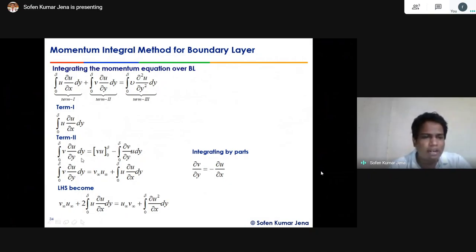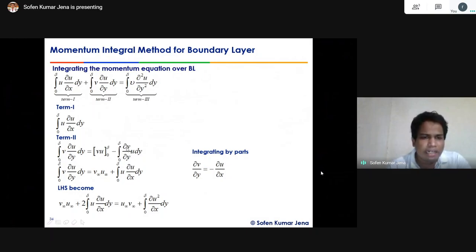Here I will do integration by parts: first function times the integral of the second, minus the integral of the derivative of the first times the integral of the second. The dy cancels with the integration of del u by del y, and you get u. So v times u, as a definite integral from 0 to delta, minus the integral of the derivative of the first times the integral of the second.